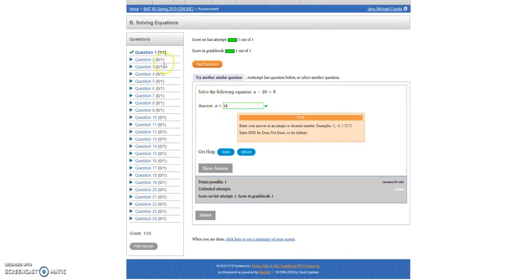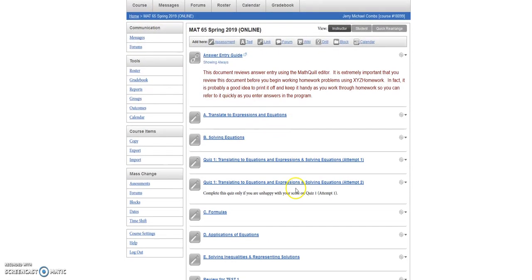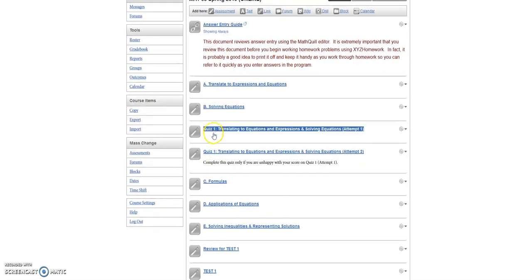There's a couple things I want to mention. If you notice, you have quizzes, and quiz 1 has attempt 1 and attempt 2. You only have to do attempt 2 if you're not happy with your score on attempt 1. So if you didn't pass attempt 1, go ahead and study and then do attempt 2, okay? And then I will take the highest score out of those 2 attempts, okay?